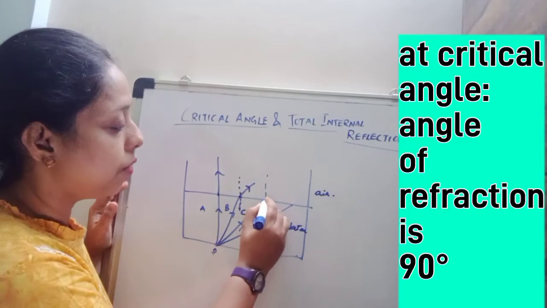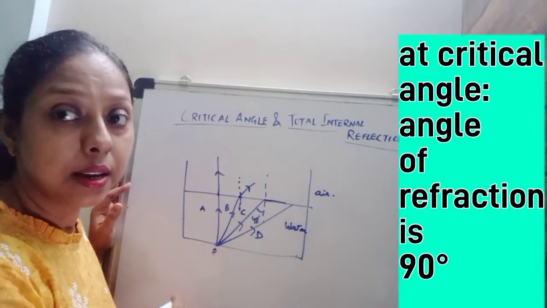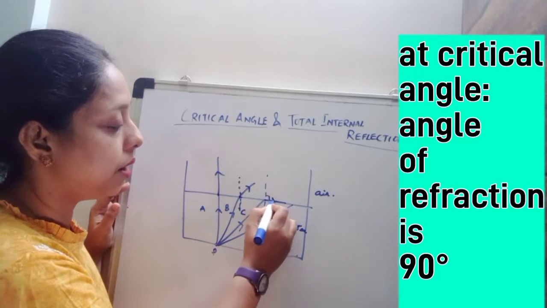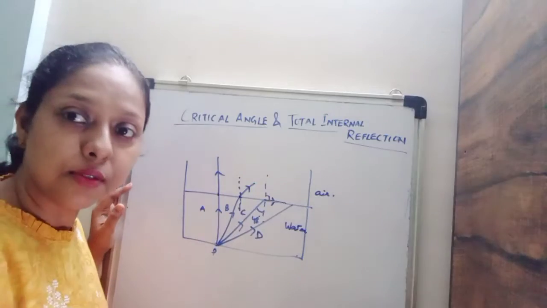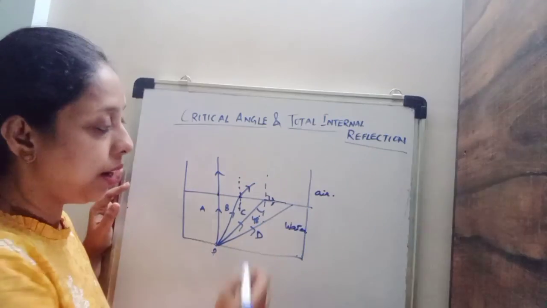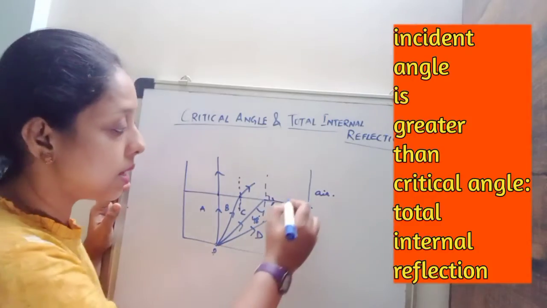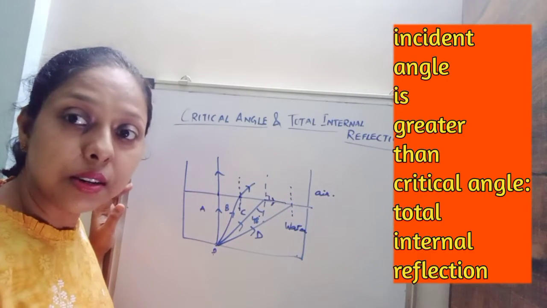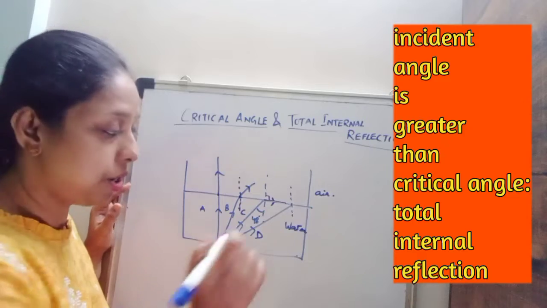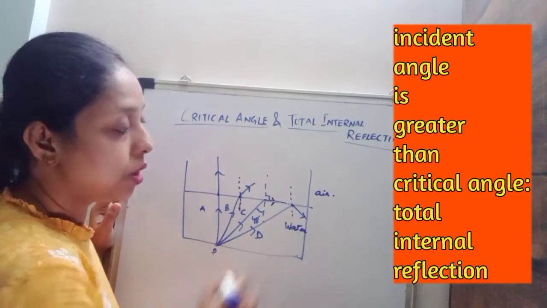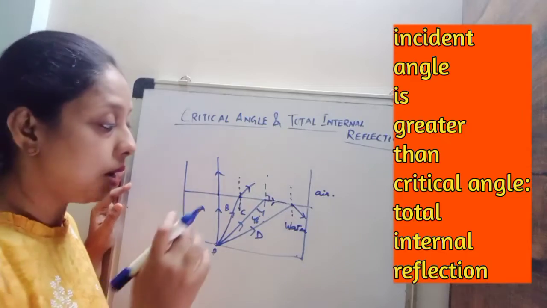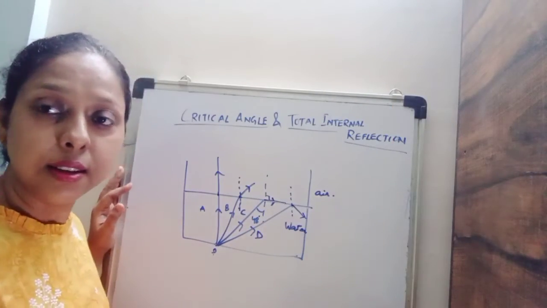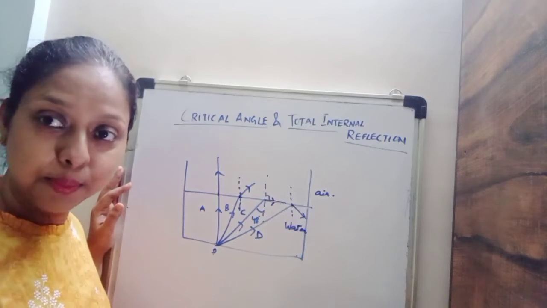At critical angle, the angle of refraction becomes 90 degrees. So it will move this way, that is normal, and this is 90 degree. It will just pass through the surface of the water. Now for ray D, the angle of incidence is more than the critical angle. So here it will undergo total internal reflection. How to measure this total internal reflection we will learn in the next problem.